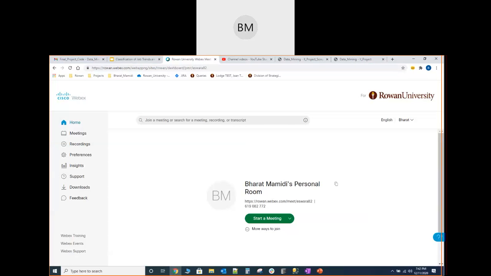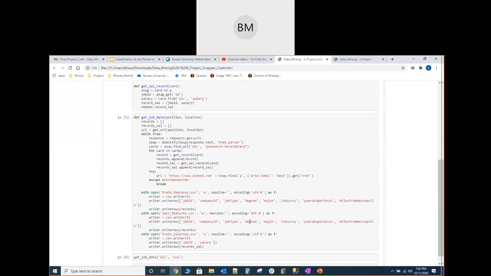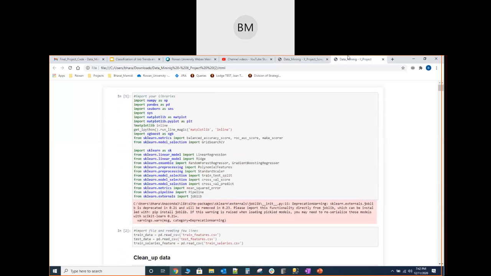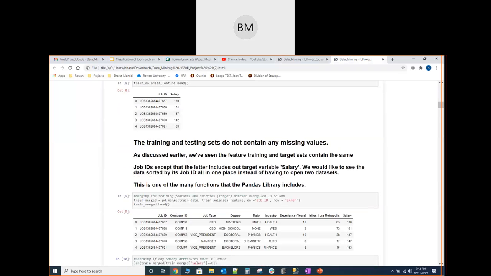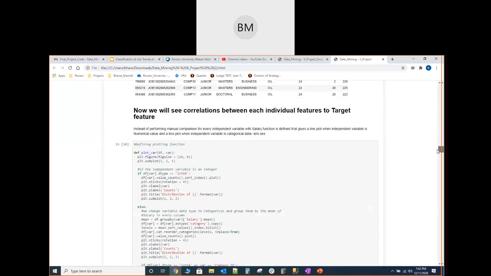I would like to show the scraper code which we used. These are the functions which we defined ourselves to get the train features, test features, and the target variable features. And yeah, this is the code which we have used in our project.